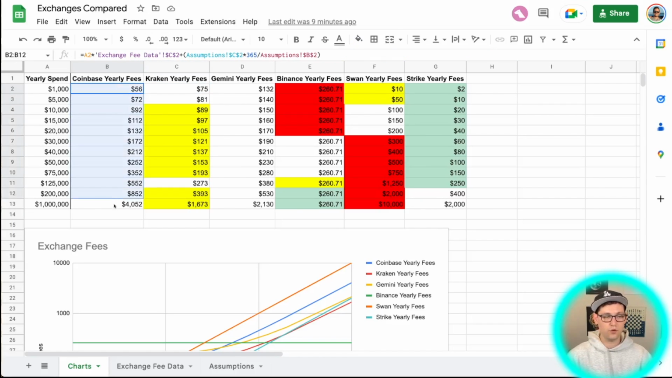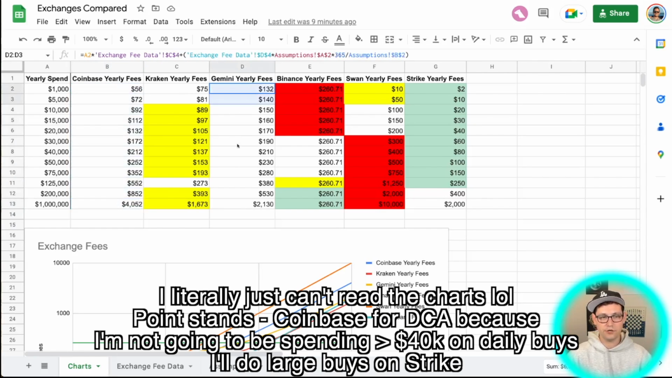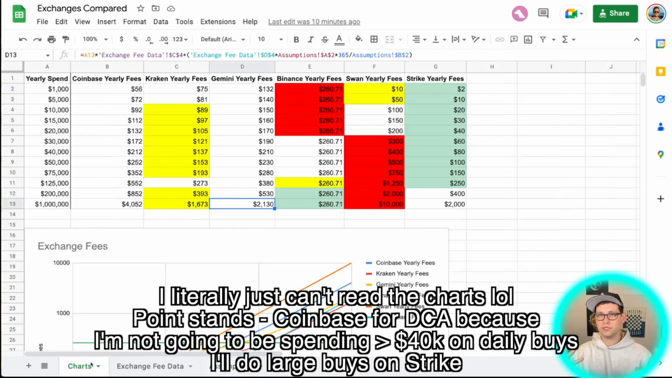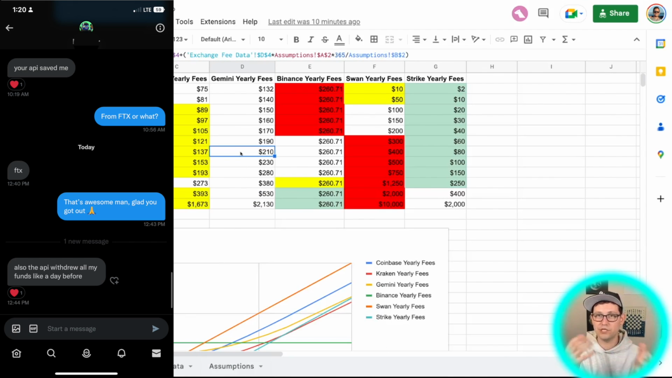So I'm going to be using Coinbase because Coinbase has lower yearly fees at every single fee tier here versus Gemini. Coinbase and Gemini are two exchanges that I've fully automated using API strategies here on the channel. These API strategies allow you to automatically withdraw your funds from the exchange on whatever schedule you want. I personally have been doing every 7 days just because it takes about 7 days for bank deposits to fully settle in these different cryptocurrency exchanges. And I've had a few people now reach out to me on Twitter telling me that the API strategy is what saved them from FTX's collapse.